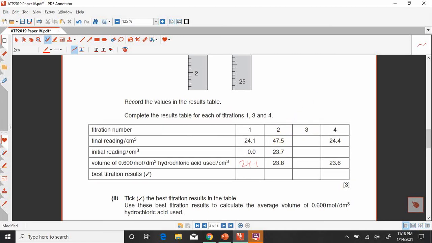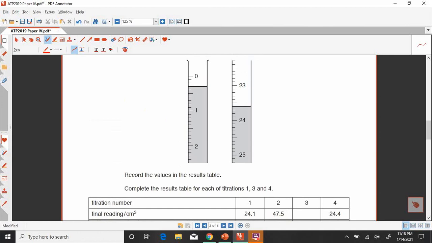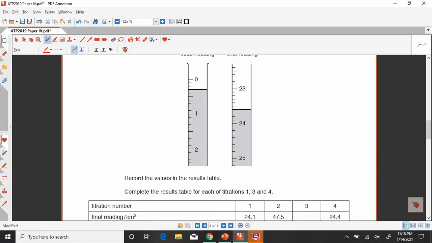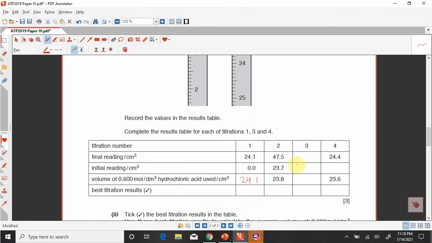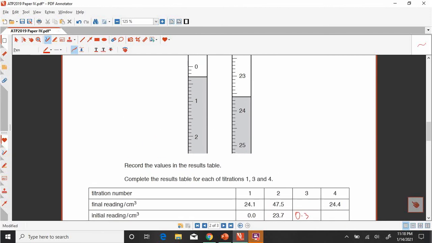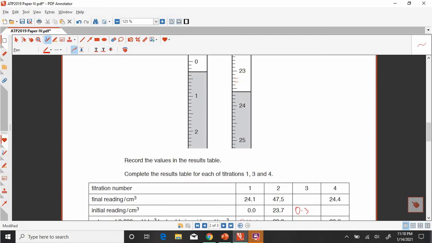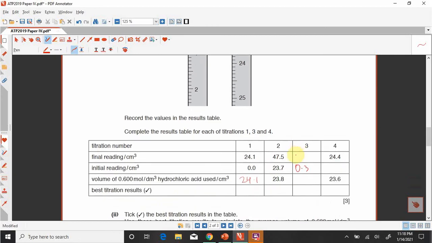Now what about titration number 3? Look at this reading. For titration number 3, the initial reading we will write is 0.3, and the final reading we will write is 23.6.